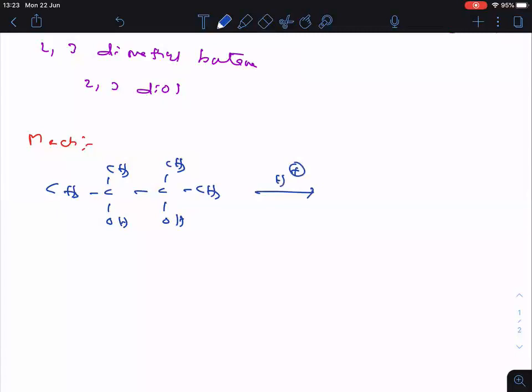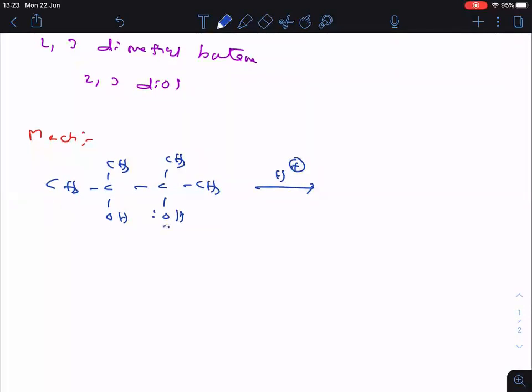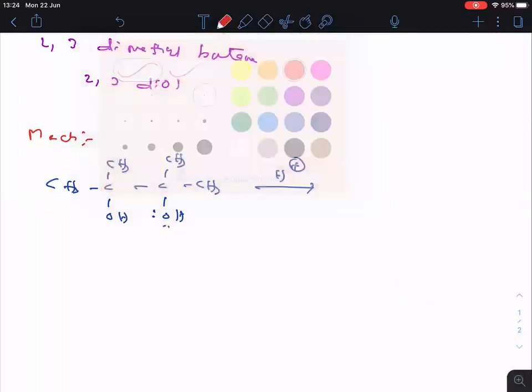Sulfuric acid will give H plus ions. Since it is an acid, it has to give H plus ion. Now here oxygen carries two lone pairs, so do the protonation.